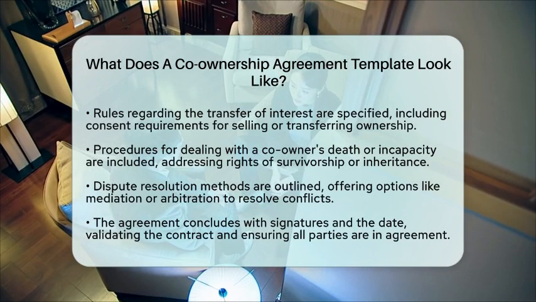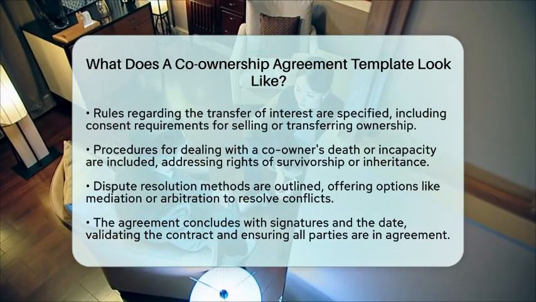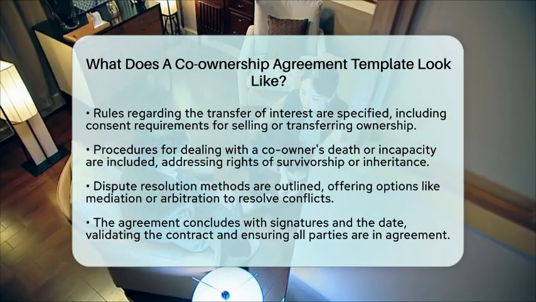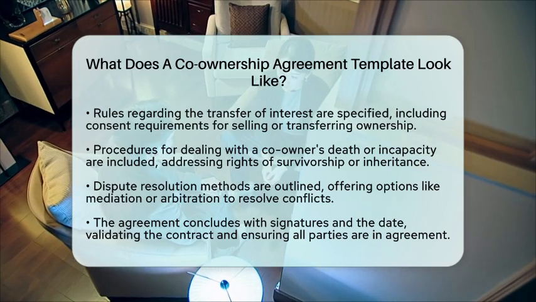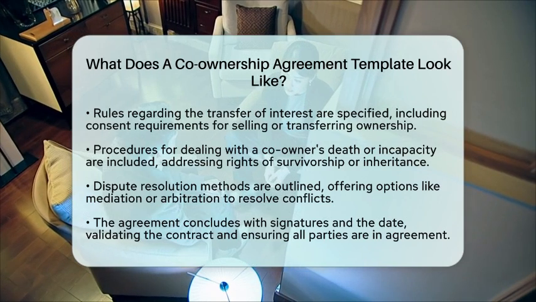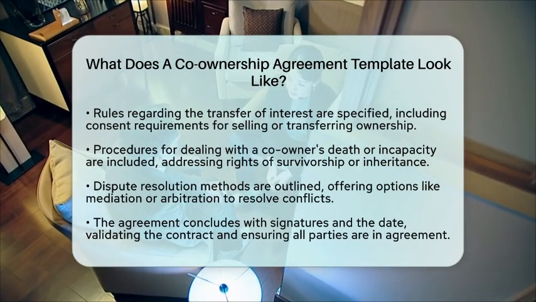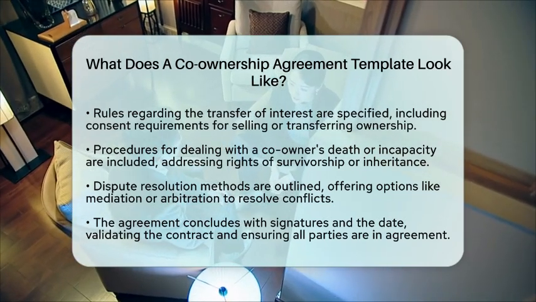Finally, the agreement concludes with the signatures of all parties and the date, validating the contract. Having a co-ownership agreement template is a smart move for anyone sharing property, especially during divorce or separation. It helps prevent conflicts and ensures clarity on financial responsibilities and property rights. This document serves as a safeguard, making the process of property division smoother and less complicated.